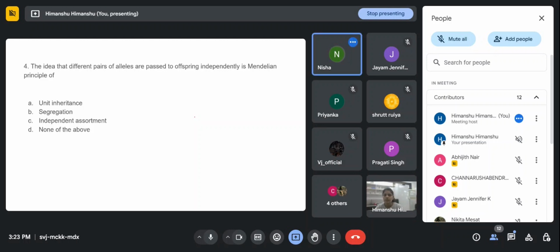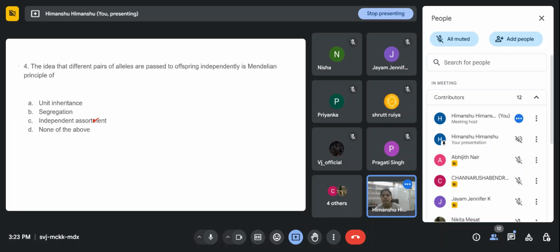Independent assortment. Okay. Anyone else? Segregation, ma'am, I think. Ma'am, independent assortment. Segregation. Okay, independent assortment.